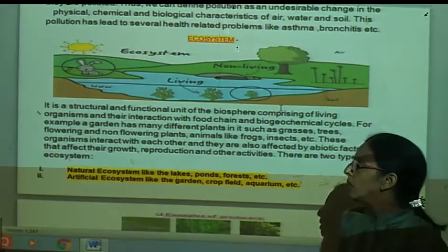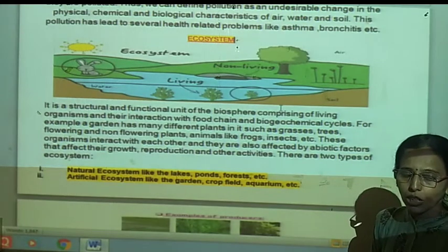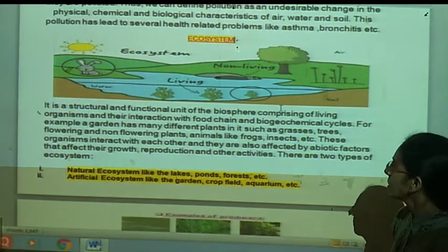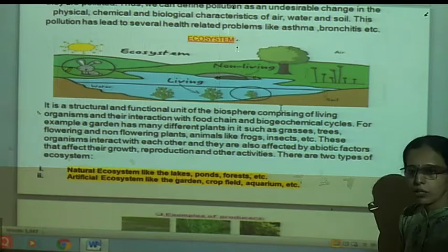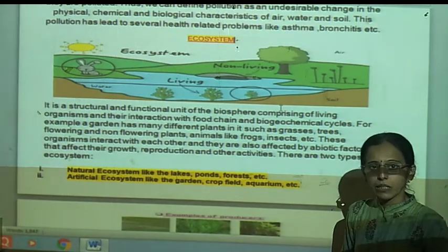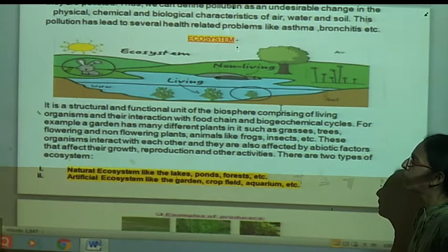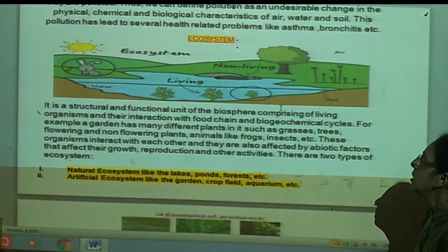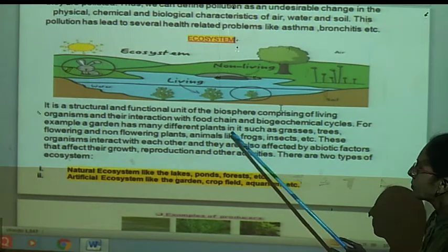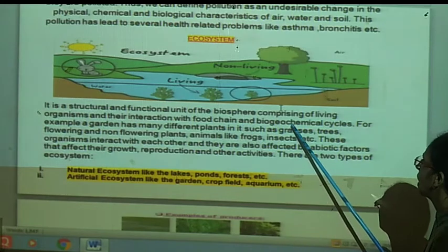Biogeochemical cycle. Bio means living thing, geo means earth, that is soil or earth. Chemical means food material that we need, and other minerals and elements which are required for our body development. And thus this ecosystem has interaction with the food chain as well as